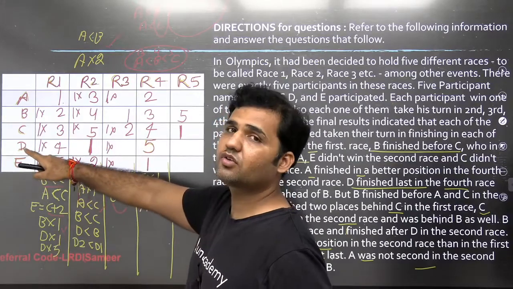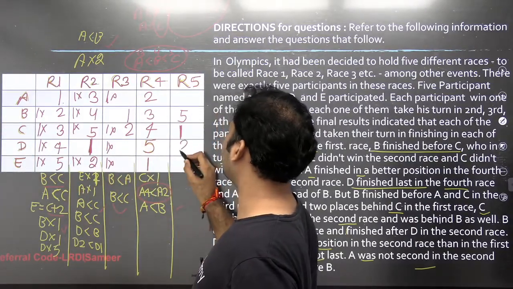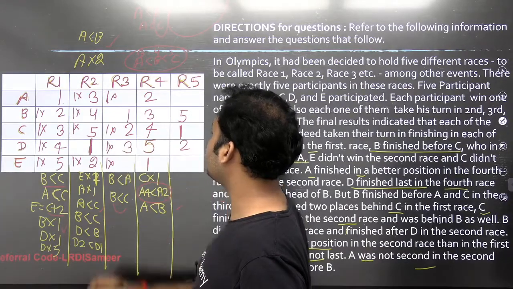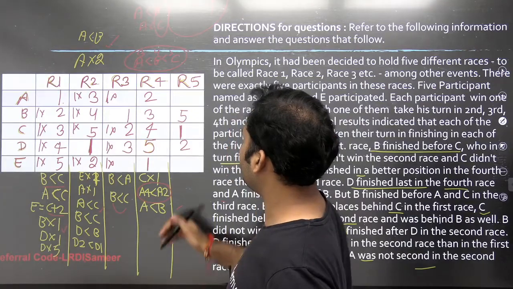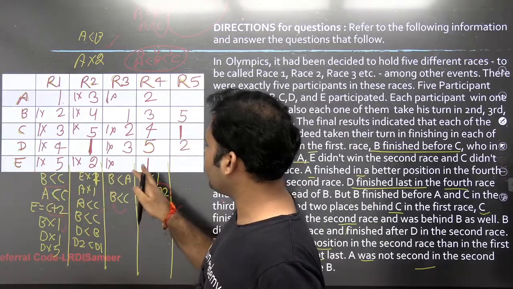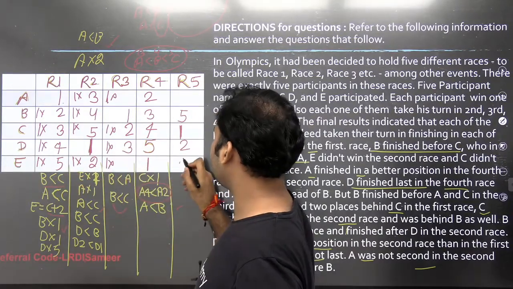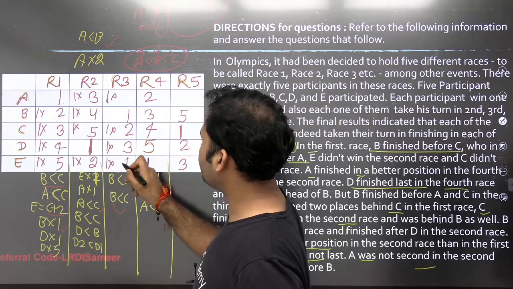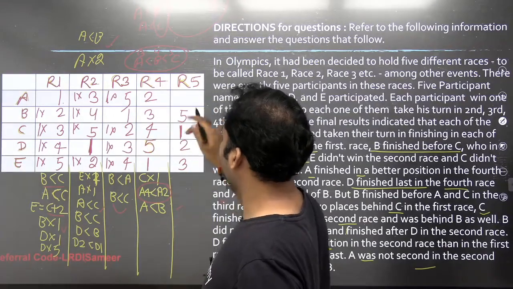Okay, it can come here, it can come here, but anyways, we are left with 2 and 3. In case of D, we are left with 2 and 3. 2 cannot come here, so 2 will come over here. So the only option left here will be 3. Okay, now let's use more information here. 1 is already here, 2 is here, 5 is here, 3 cannot come here, so 3 will come here. So the only option left here is 4. Now 1, 2, 3, 4, so this will be 5. 1, 2, 3, 5, this will be 4.